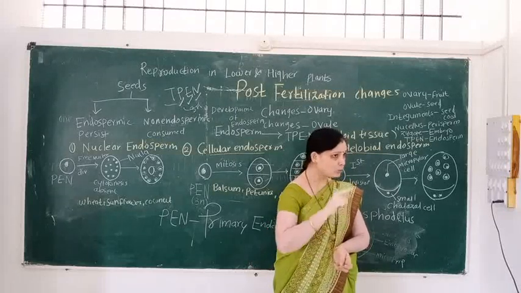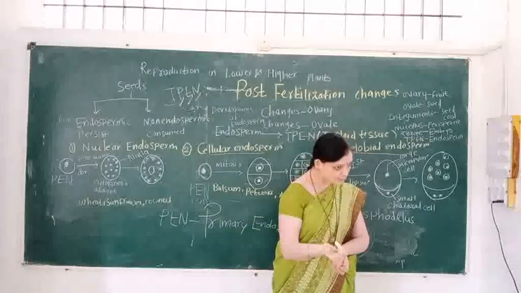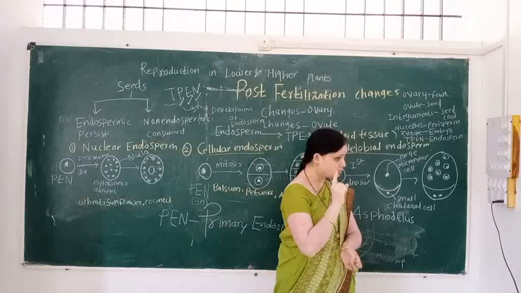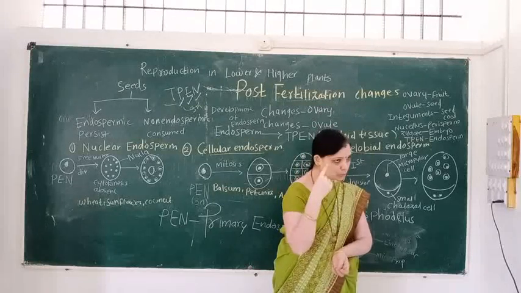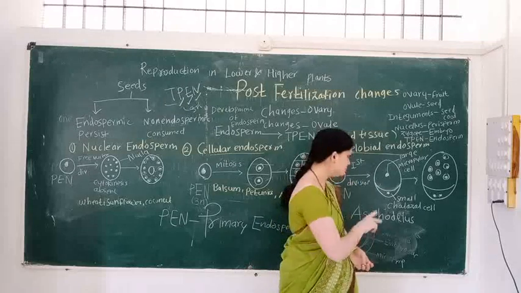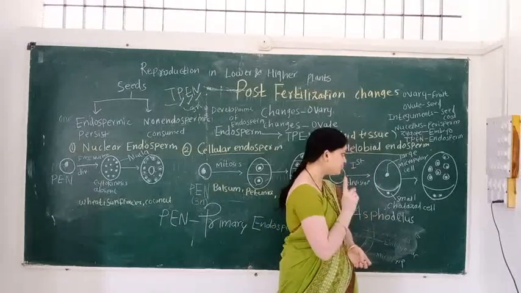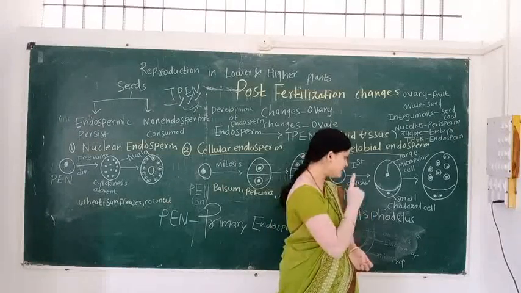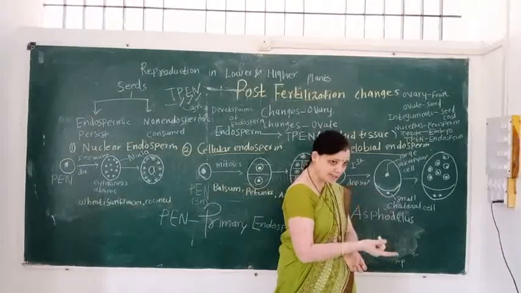In the helobial type of endosperm, the PEN undergoes first division, and there is formation of two cells. The first cell is called the micropylar cell, and the second cell is called the chalazial cell.